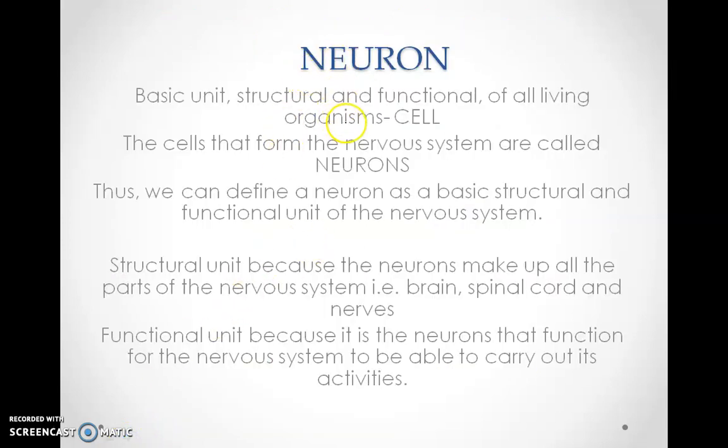We all know that the basic structural and functional unit of all living organisms is a cell. The cells that form the nervous system are called neurons. Hence, we can define a neuron as the basic structural and functional unit of the nervous system. Why is it structural? Because the neurons make up all the parts of the nervous system, whether brain, spinal cord or nerves. Why functional? Because neurons control the functional activity of the nervous system.